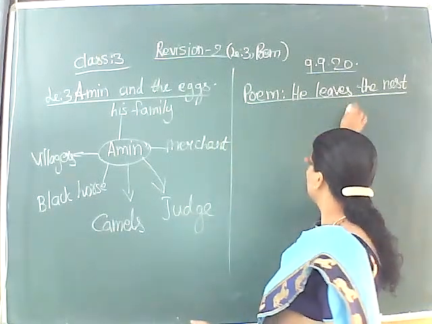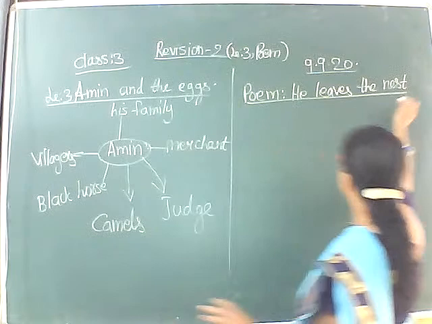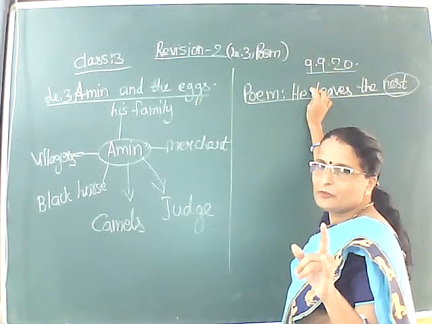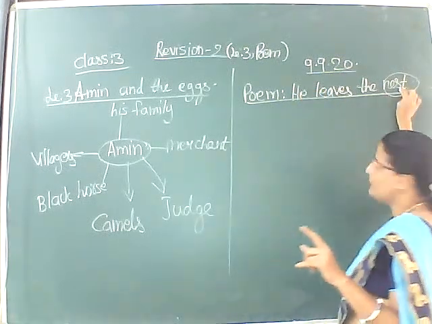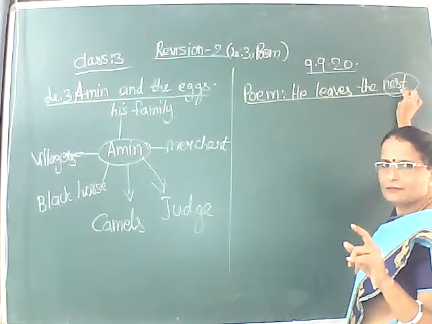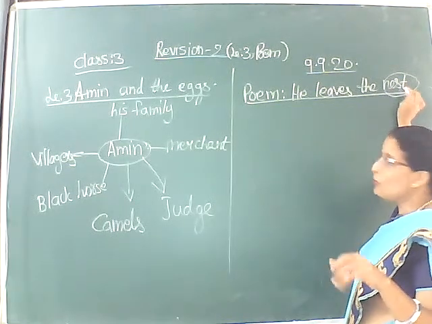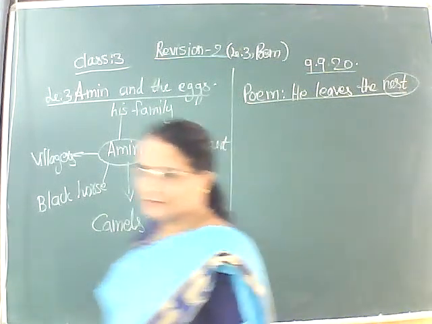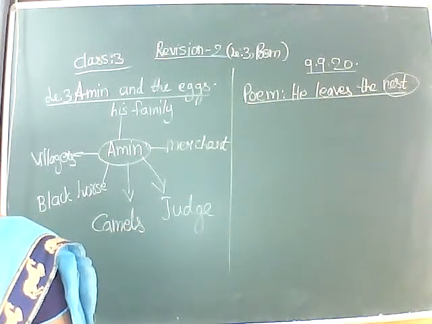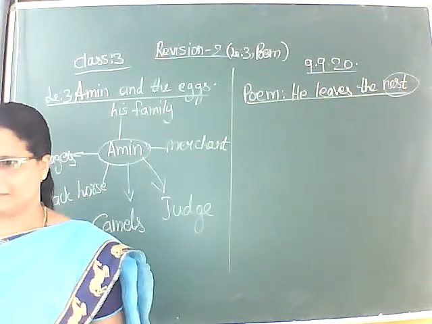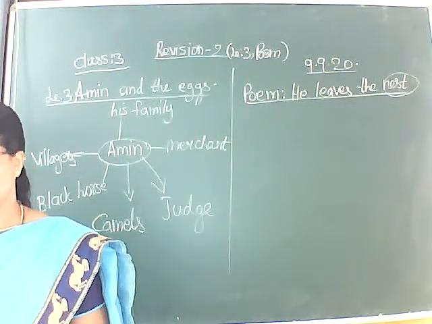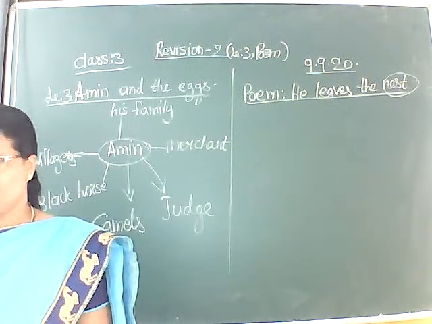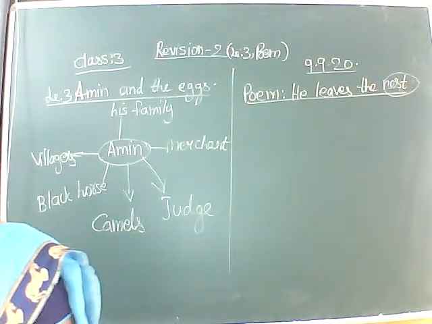Now, let's revise the poem He Leaves the Nest. So, he leaves the nest. The word nest says that this particular he is a, what may be the he? Human beings? And in animals itself, what kind of animals live in a nest? Children, if you know the answer, type it. What kind of animals live in a nest? Fast, hurry up.